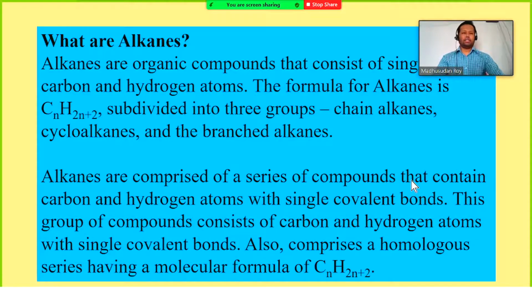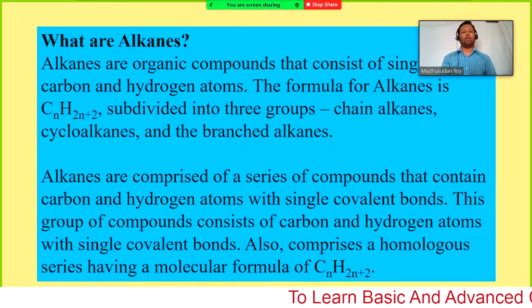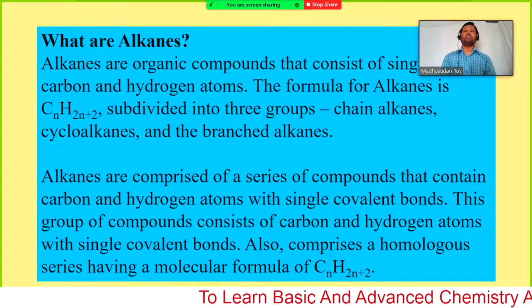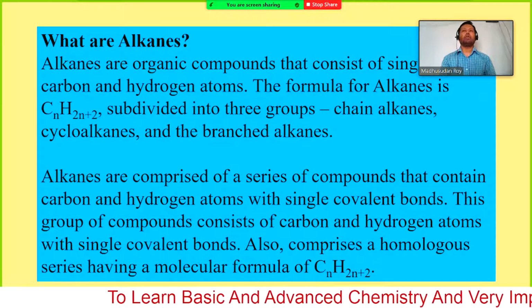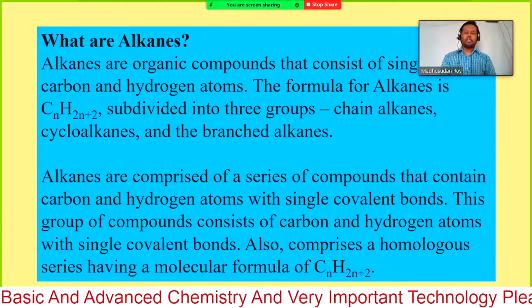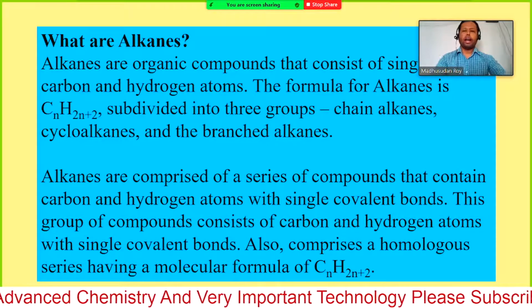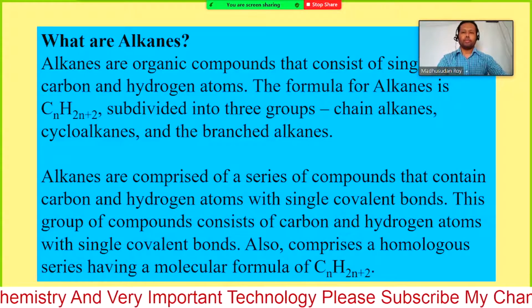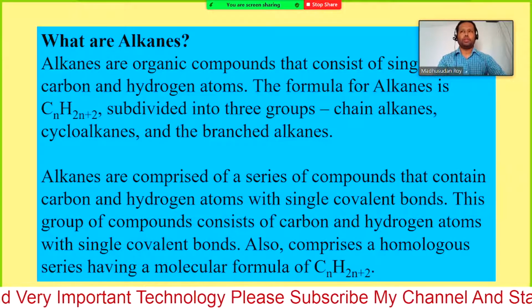What are alkanes? When I taught you the naming of organic compounds in the first lecture, I mentioned the hydrocarbons or alkanes. That means compounds containing only hydrogen and carbon having single bonds.